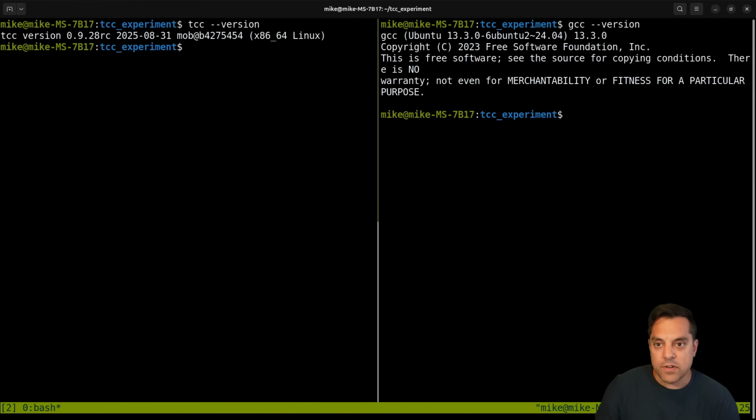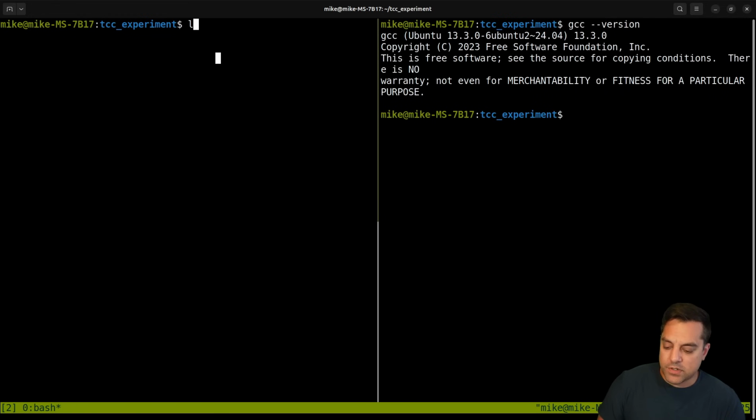Let's see if it has like version or something. There we go. So there's a version here. I guess it's bumped up to 0.9.28 release candidate. So again, getting really close to that 1.0 release here, which is neat for whoever is still contributing to the project.